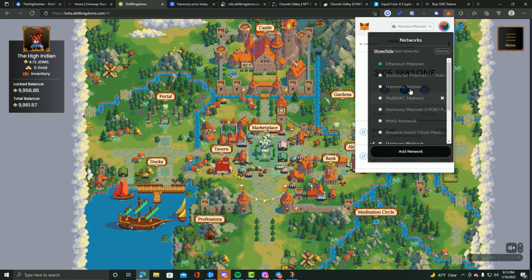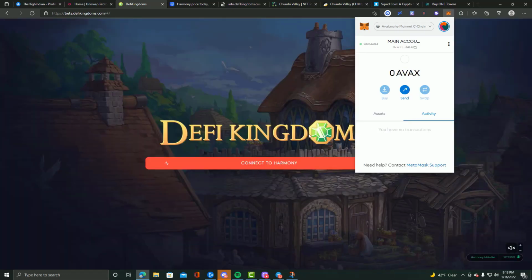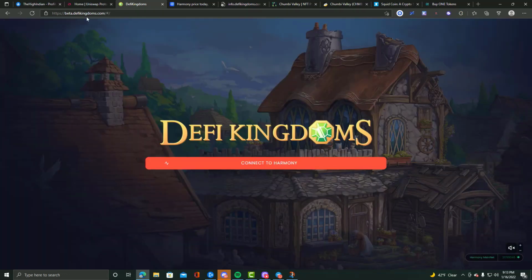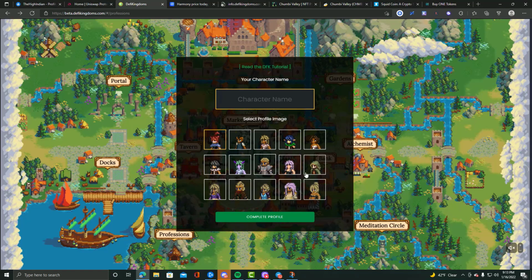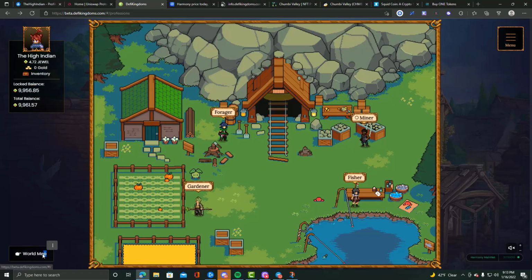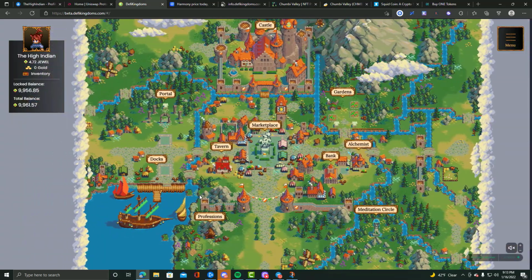but I think I have the Avalanche mainnet here. And so yeah, that's the Avalanche mainnet. So once you get on that, it's going to be a different website, DeFi Kingdoms Crystal Vale, for those that maybe want to get a fresh start or just start from the very beginning. It's definitely going to be interesting and keeps me super bullish on DeFi Kingdoms in general. But yeah, that's basically it.